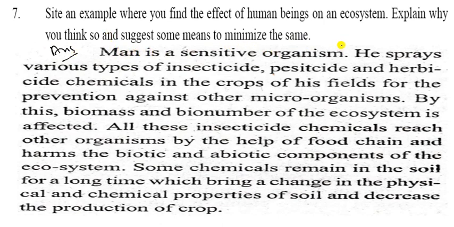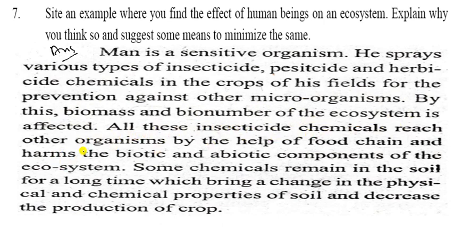Man is a sensitive organism. आदमी सबसे ज़्यादा सेंसिटिव होता है. He sprays various types of insecticides, pesticides and herbicides. इन सब के लिए इंसेक्टिसाइड्स वगैरह यूज करता है वो हमेशा. पेस्टिसाइड यूज करता है टू किल द ऑर्गेनिज्म. The chemicals in the crops of his field are for prevention against other microorganisms. By this, biomass and bio numbers of the ecosystem are affected.